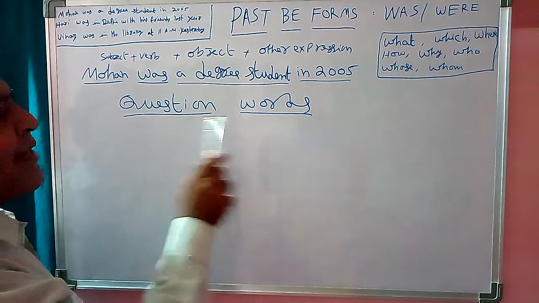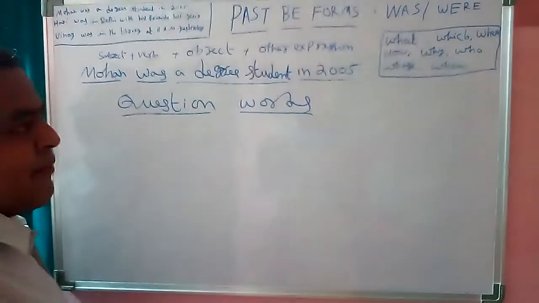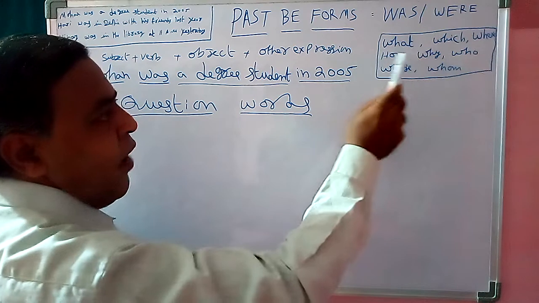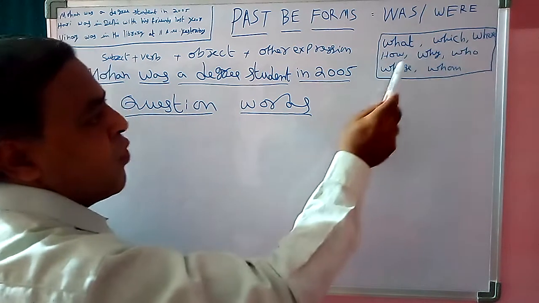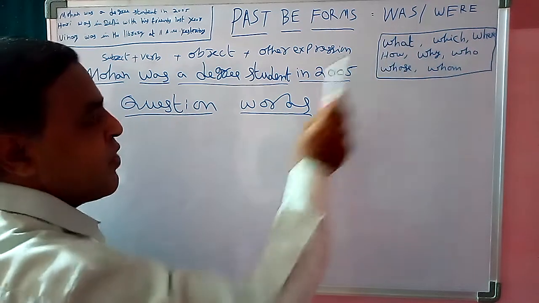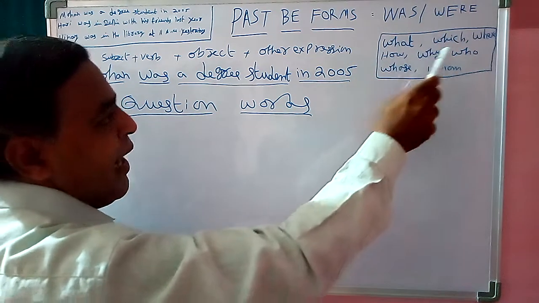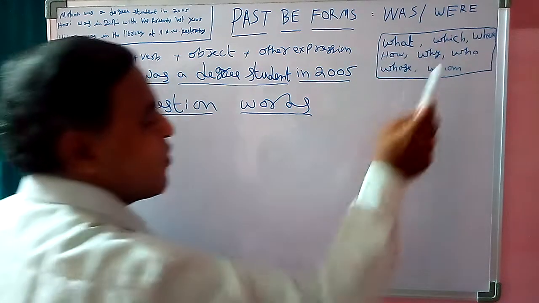Today's topic is question words. Question words in past B forms. Question words are what, which, where, how, why, who, whose, whom.